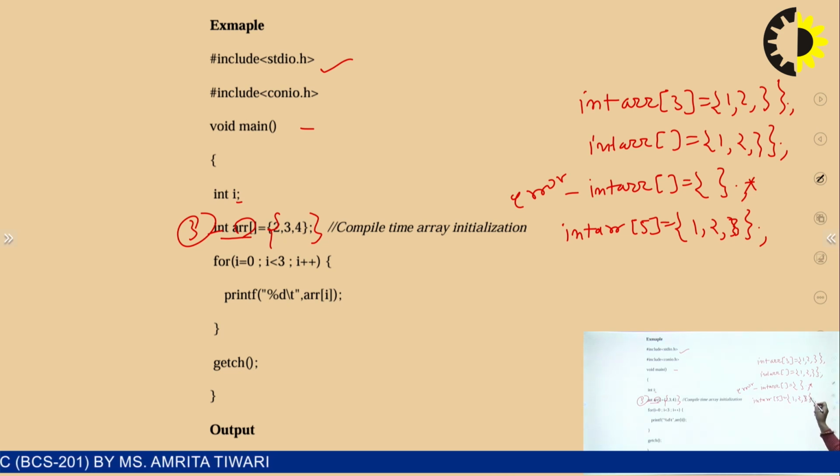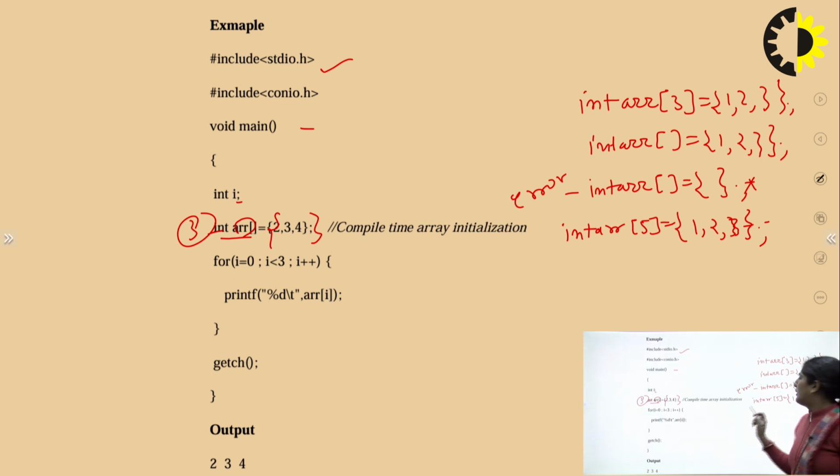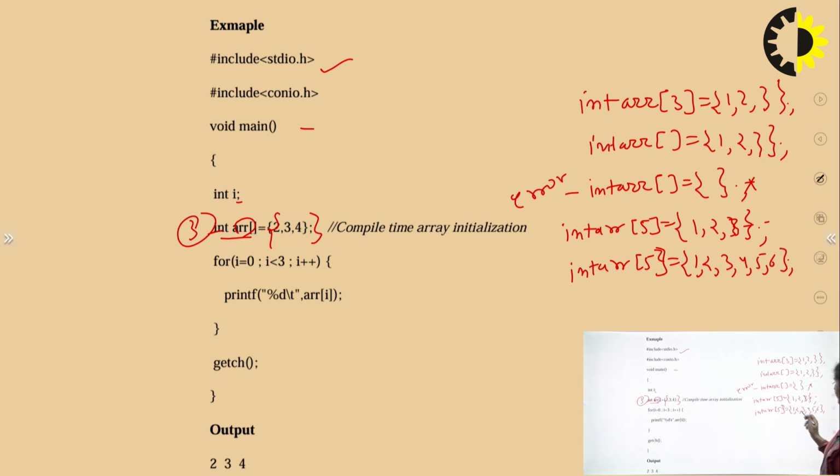So the last 2 elements will be 0, 0. In this the size is 5, but I am initializing more than 5 elements. The size limit is exceeded, so this also gives an error.